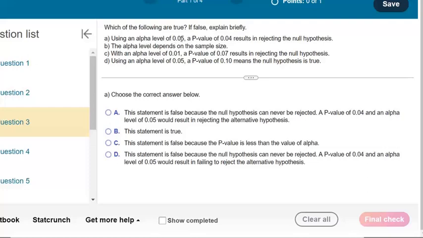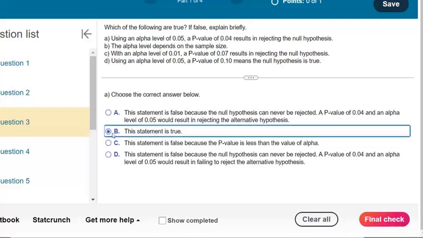Using an alpha of 0.05, a p-value of 0.04 results in reject the null hypothesis. This is true, and I don't think there's anything else we have to say there. The null hypothesis can be rejected. We reject it. We're never 100% sure of our conclusions, but it's always a decision on the null hypothesis. We can reject the null hypothesis.